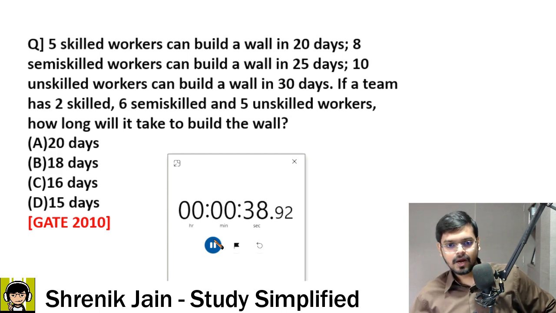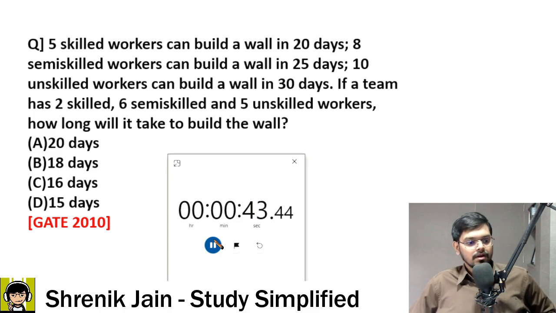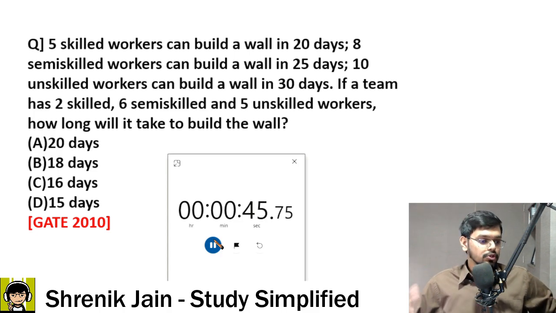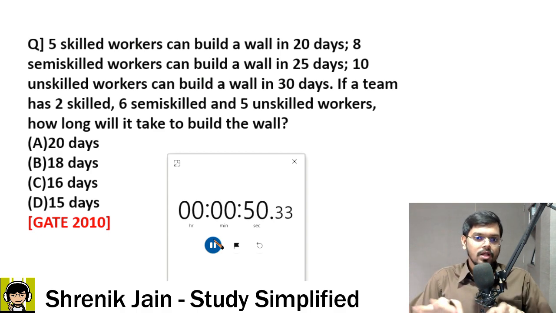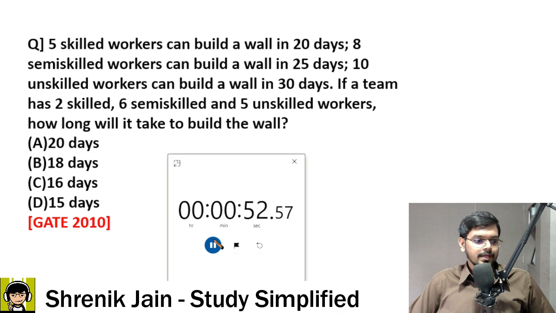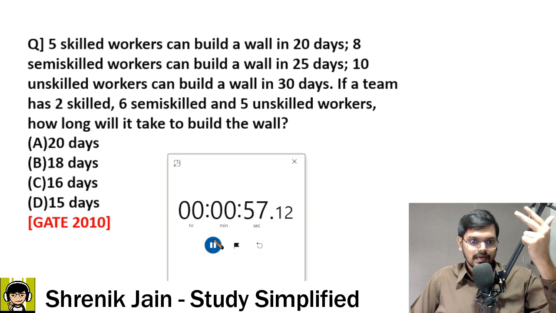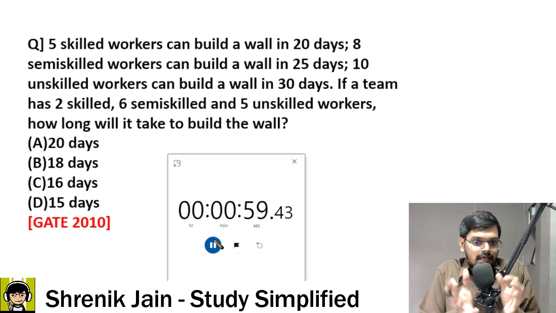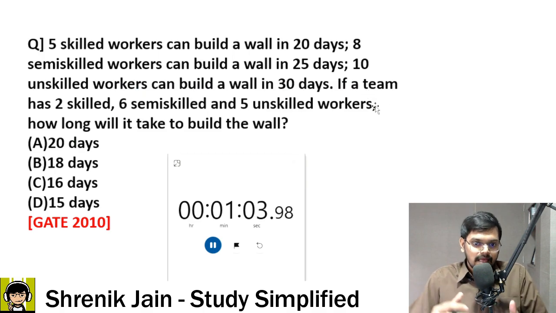Sir, any hints how to solve this question? It's the easiest level of time and work question. There are more difficult questions than this, and they will come in the upcoming classes also. So to solve this, first you have to find the काम करने की क्षमता of the skilled worker, then the semi-skilled, then the unskilled, and then you have to make a team. Then overall that team has how much काम करने की क्षमता, and then you have to use some logic to get the answer. Okay. So tell me guys, what is the answer then?